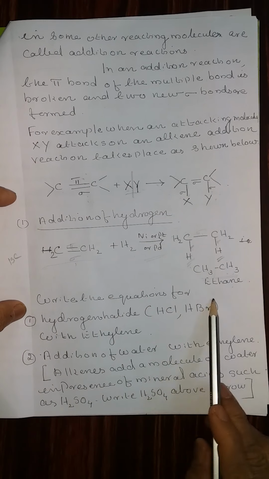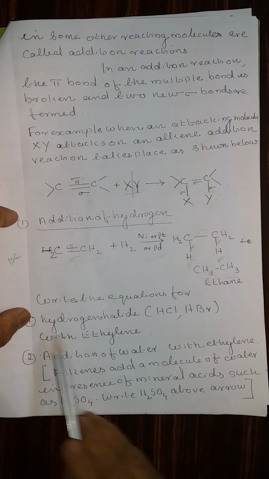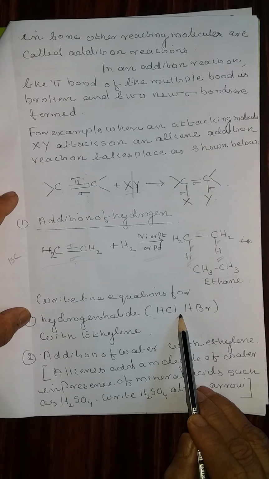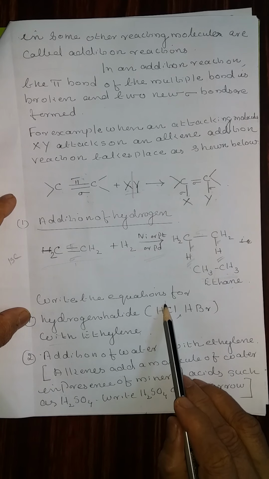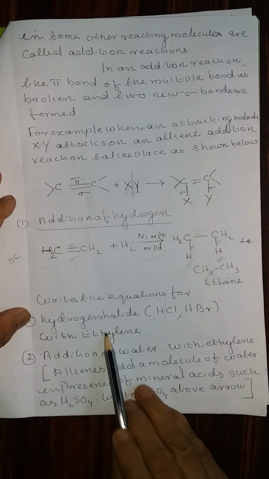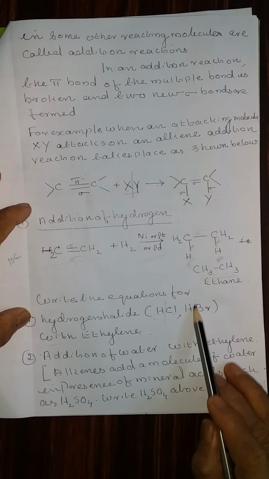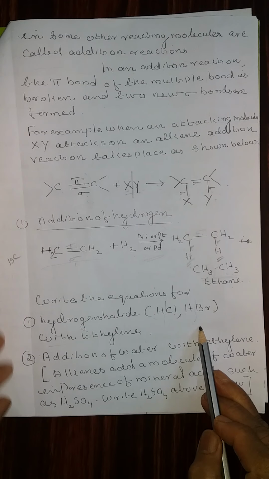Then write the equations by yourself for the other addition reactions like HCl, that is ethylene with HCl. That means HCl will split into H and Cl. Therefore, write the equation. HBr will split into H and Br. Write the reaction, two equations.